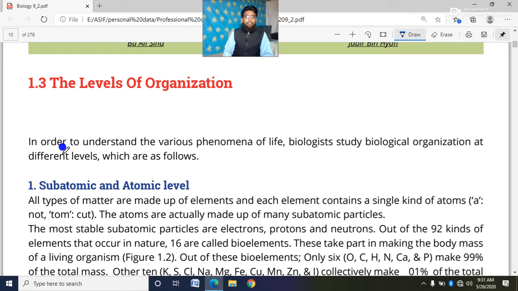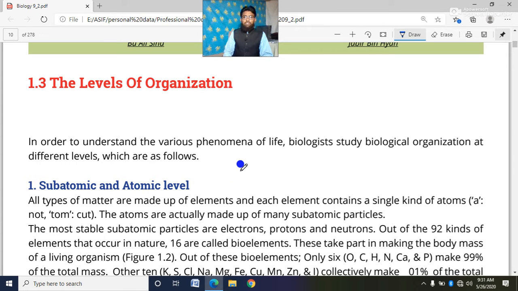Dear cadets, in order to understand the various phenomena of life, biologists study biological organization at different levels, which are being discussed in our lecture.